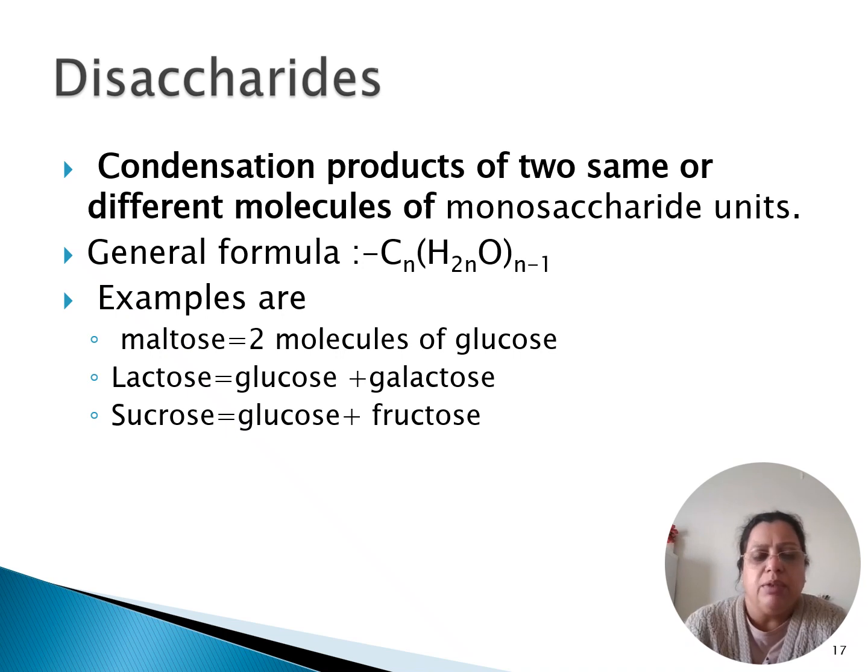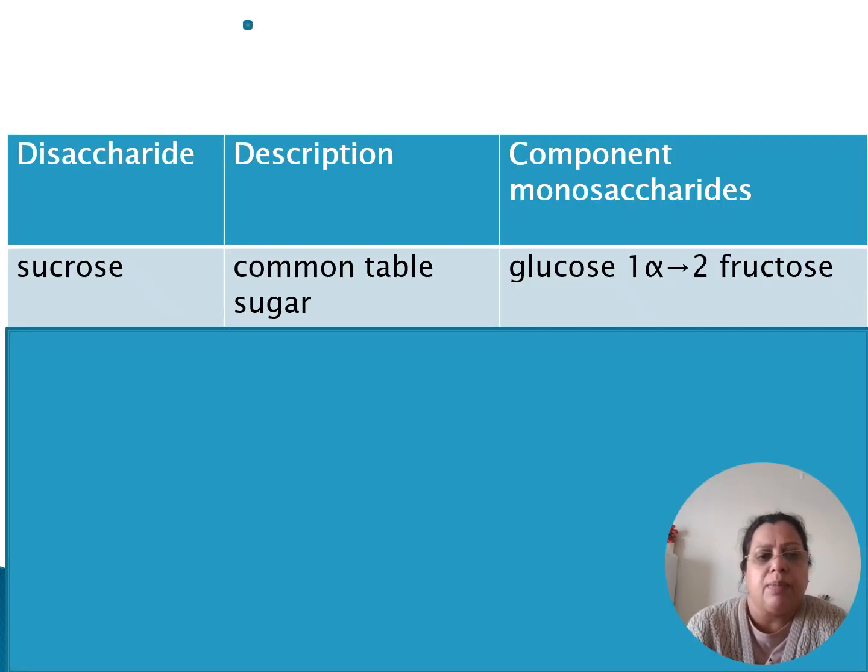The common examples of disaccharides are maltose, made up of two molecules of glucose; lactose, which is also known as milk sugar, made of glucose and galactose; and sucrose, which is made up of glucose and fructose. Another name for sucrose is table sugar.